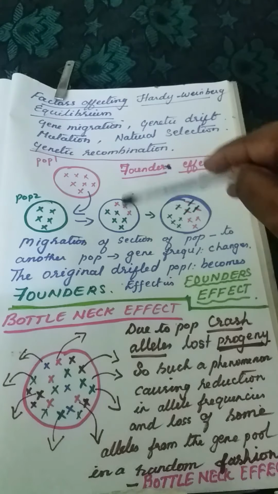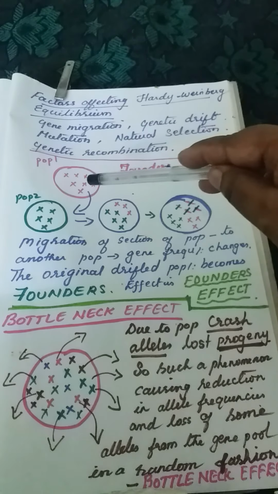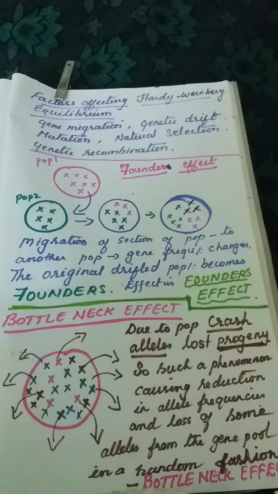Here different organisms mixed together and the gene pool is different from these two. So there is a change in the original population. New generations are added to the new population and these are lost from the old population.